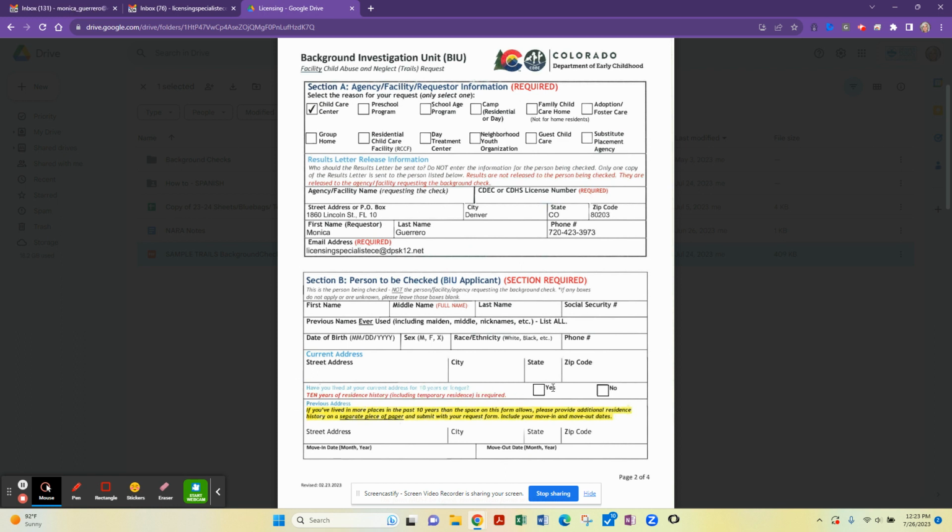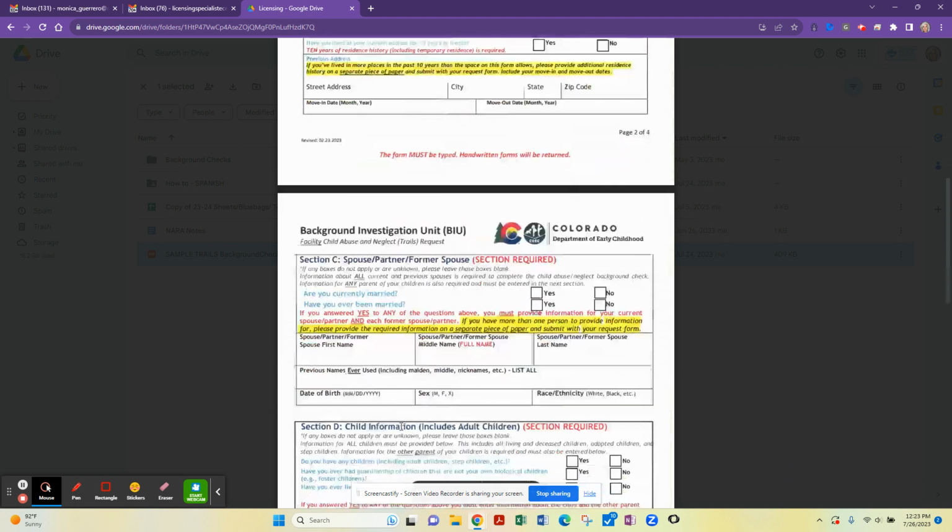If you mark yes, which means that you have lived at your current address for 10 years or longer, you can move on to the next section. If you mark no, please provide your previous address below. If you need additional space to provide more addresses, you can always attach a piece of paper with those addresses.